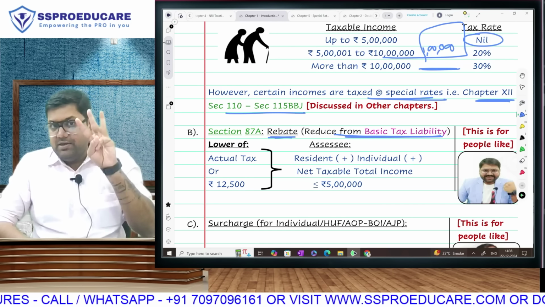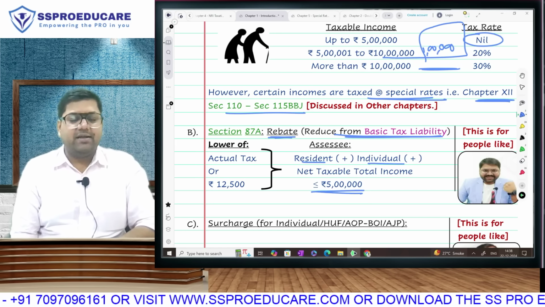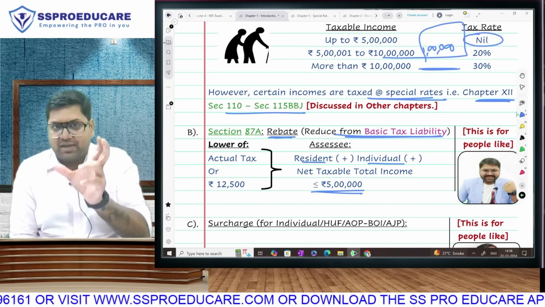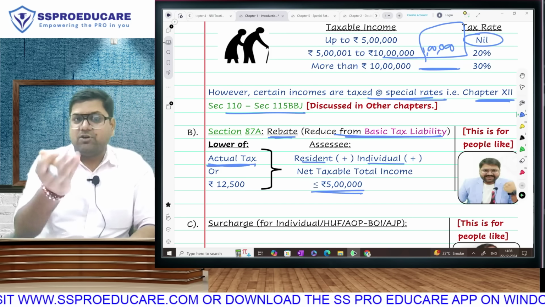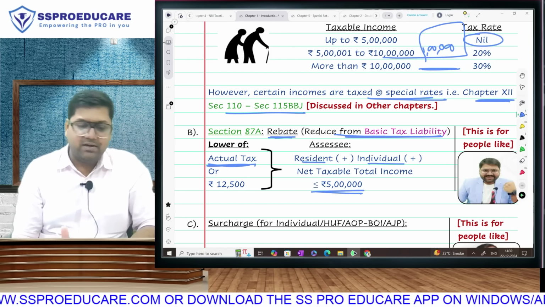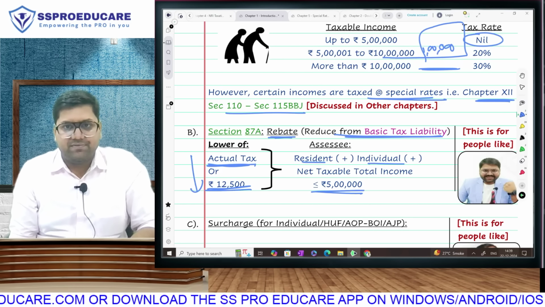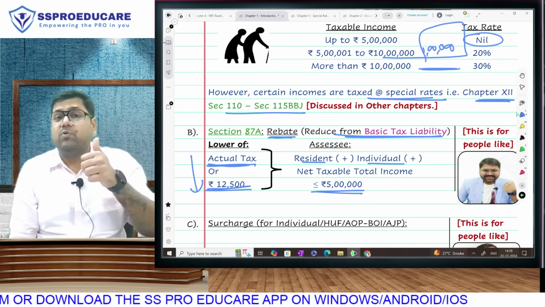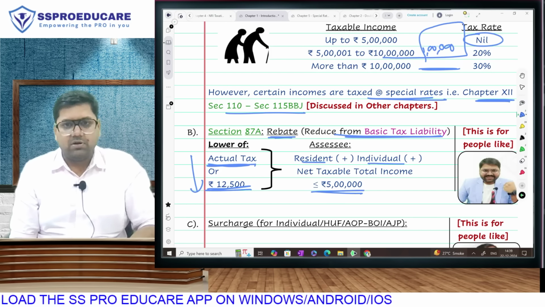Resident, individual, income less than or equal to 5 lakh. So at exactly 5 lakh also you are going to be eligible for rebate. Check your income. If your income is up to 5 lakh, you will be eligible for rebate. How much rebate, sir? The actual tax that you must have calculated as per the above slabs or special rate, or 12,500, whichever is lower, is going to be your rebate from the above basic tax, if you are a resident individual with income up to 5 lakh.